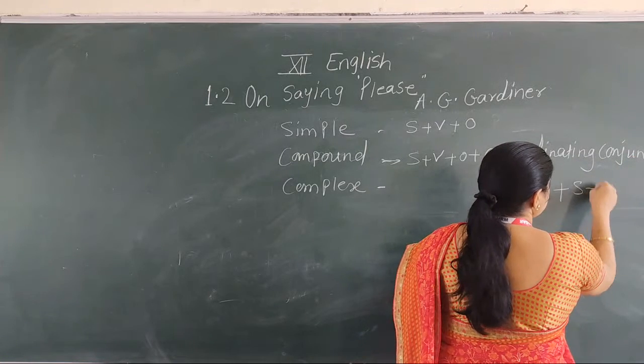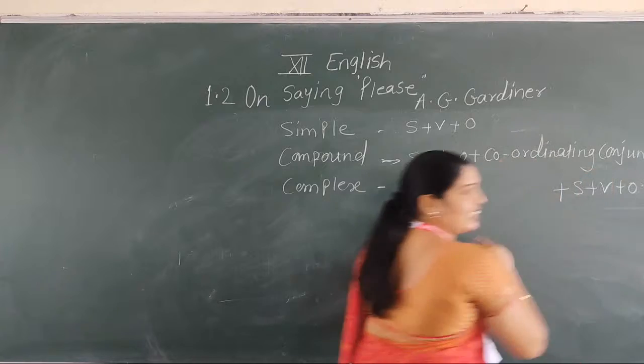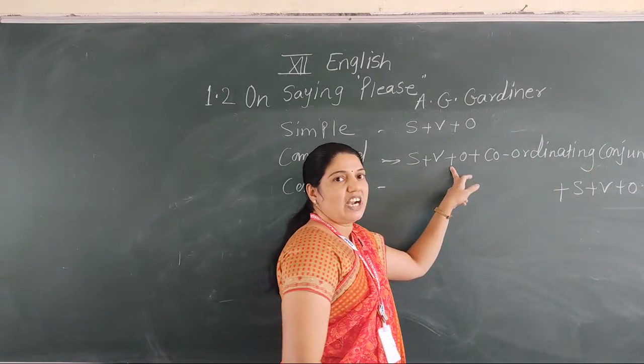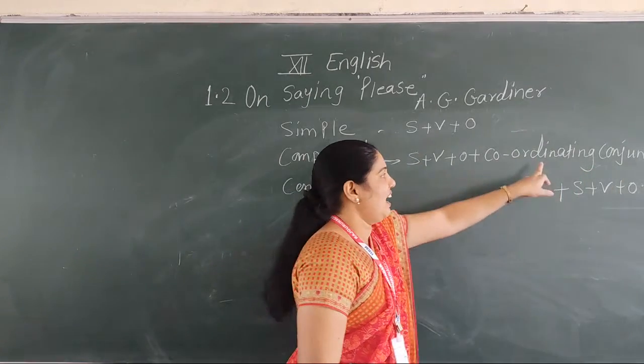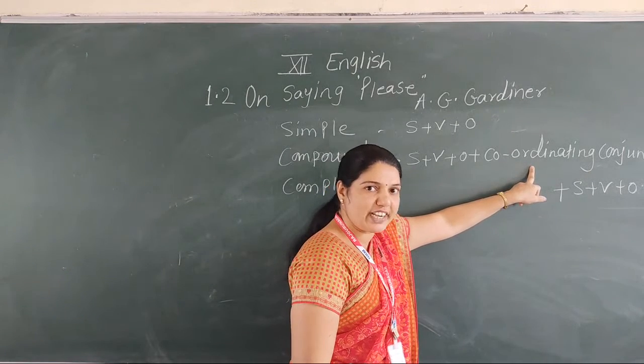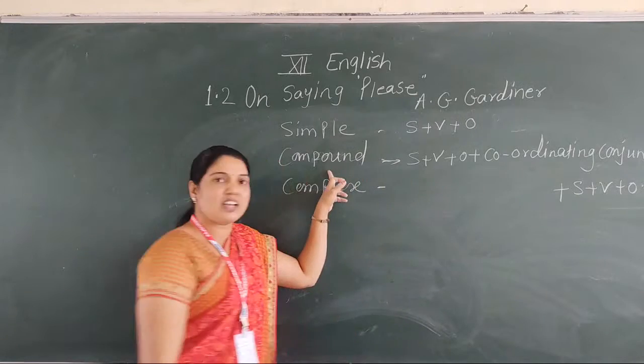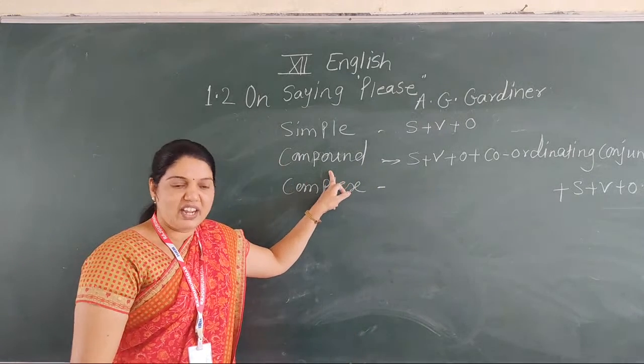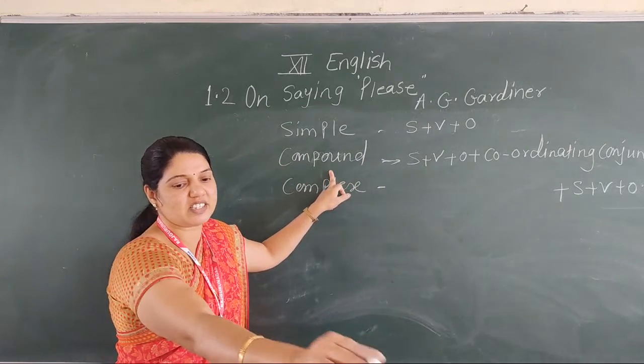Plus subject, verb, object. Now see the structure. There are two sentences, and when we join these two sentences with the help of coordinating conjunctions, it's called a compound sentence. Okay. Now which are the coordinating conjunctions?